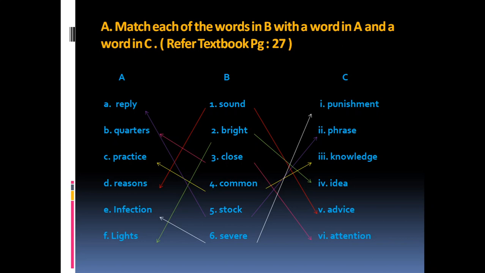First, I read the words from column B to join to column A. Now similarly, we have to take column B and join to column C. Sound advice, bright idea, close attention, common knowledge, stock phrase, severe punishment. So you can see here that these are all collocations.